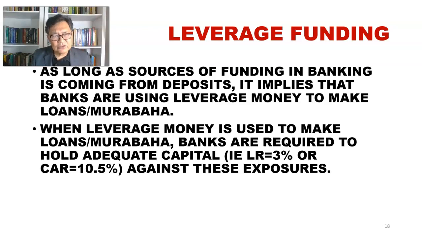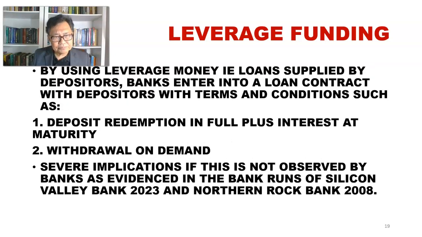Of course, the leverage ratio is meant to ensure that bank have enough capital to absorb any losses coming from the exposure, especially when the bank is using the leverage money to make the risky loan as what we see under the CAR ratio of 10.5%. So by using leverage money, that is loan supplied by the depositors, then we can say that the bank is entering into a loan contract with the depositor.